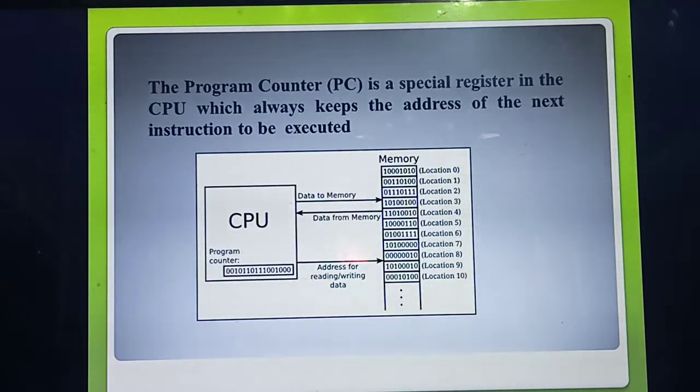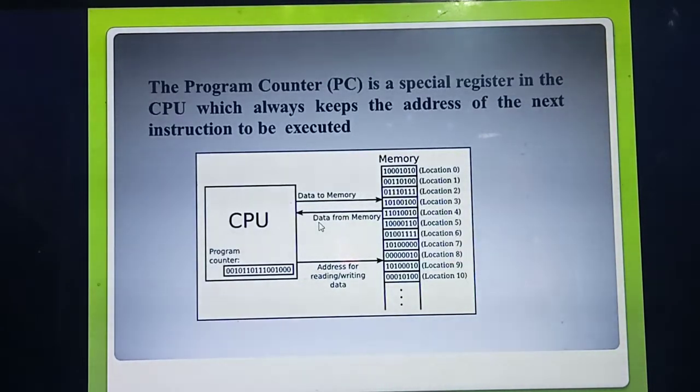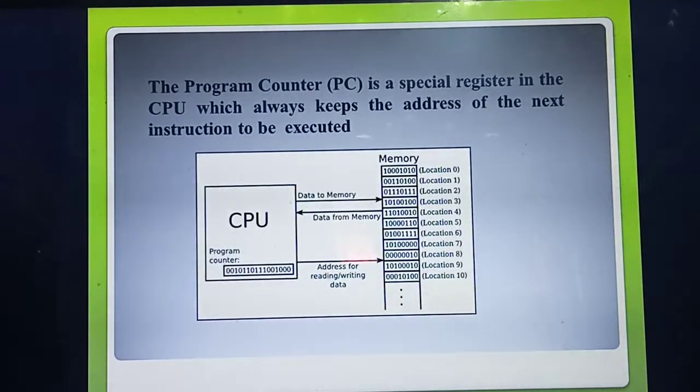See this diagram. It is not in your textbook; I have shown it only for our understanding. This is the CPU diagram. Inside the CPU you can see a small block called the program counter. In the program counter there is an address, 0101110. That's the address. On the right side you see a lot of addresses.